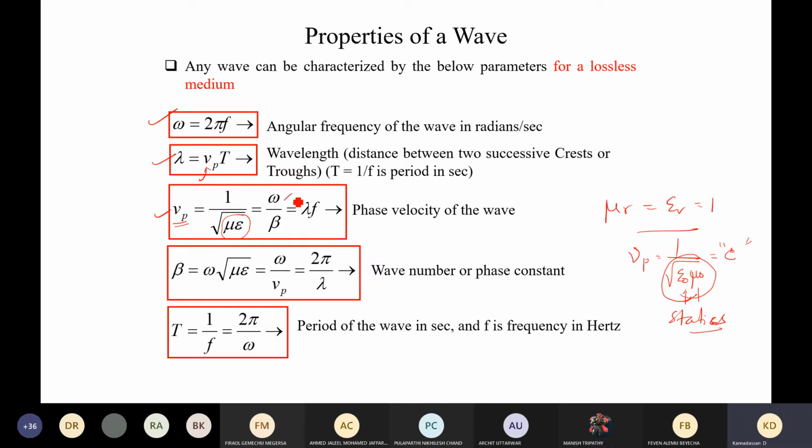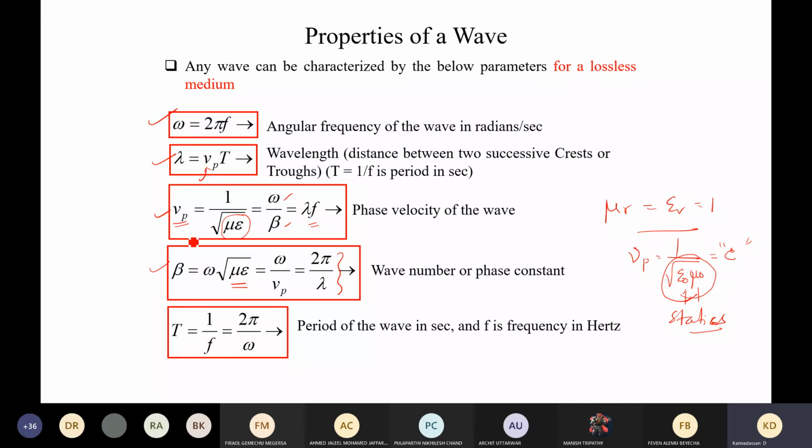And this can be calculated by this omega divided by beta. Otherwise, lambda f also can be used to calculate this phase velocity. And beta is nothing but the wave number or the phase constant. So this can be calculated by 2 pi by lambda. And by describing this lambda, we can easily substitute in terms of phase velocity and the other quantities. So this phase number is directly proportional to the dielectric material properties itself. So the wave will go fast or slow depending on the dielectric material.